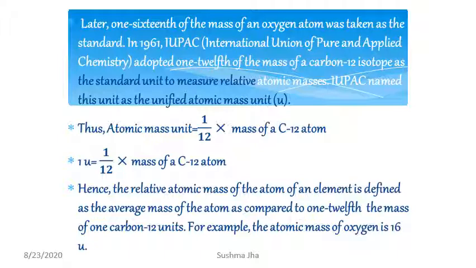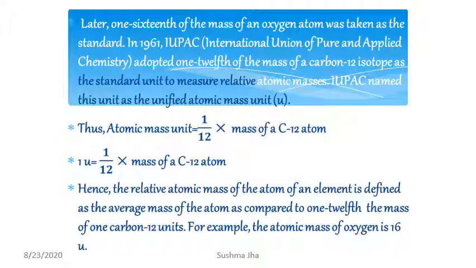But in 1961, the International Union of Pure and Applied Chemistry, IUPAC, adopted carbon as the reference. Carbon means the carbon-12 isotope. Carbon has two isotopes, carbon-12 and carbon-14. So carbon-12 was taken as the standard, and it was adopted that the atomic mass unit will be 1/12 the mass of the carbon-12 isotope, the standard reference to measure relative atomic masses.